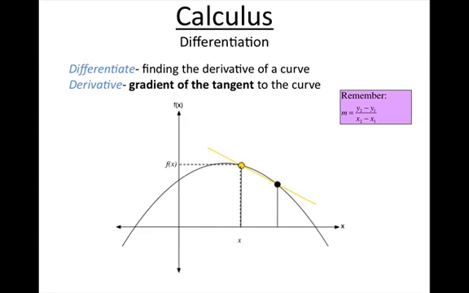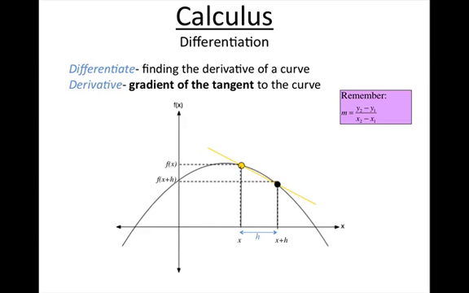Now what we're going to do is say that the black point is an arbitrary distance across. We're going to call it h across. It could be anything, 1, 2, 100. It's h across. Therefore, that x value of the black point is going to be x plus h. So that should make sense. And the y value, just because of functions, will be f of x plus h.